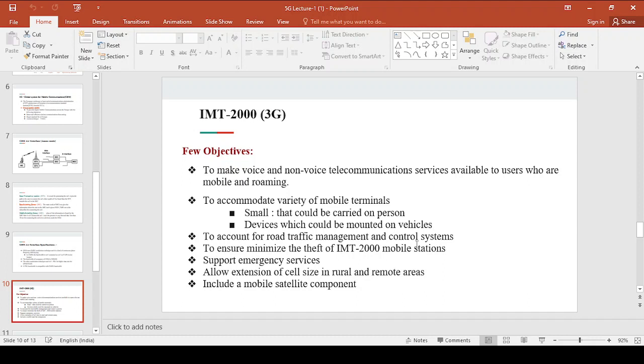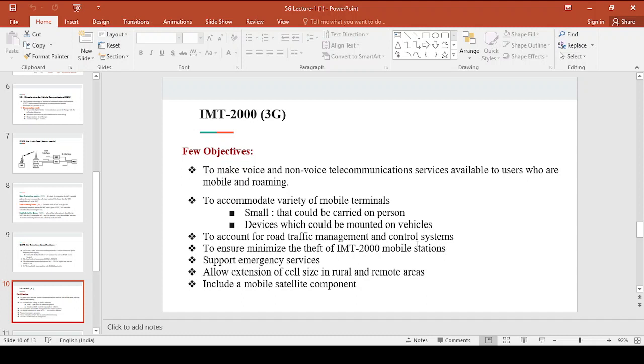Among these few objectives of 3G, a few have been continued to 4G, and probably will continue to 5G as well as 6G and so on. To accommodate a variety of mobile terminals, this objective has been carried on for 4G also. To account for road traffic management, this objective has been carried on for 4G also, and extension of cell size, this objective has been carried on for 4G also, right? Like this, a few of the objectives of 3G have been continued to 4G, and probably will continue to 5G and 6G also, right?